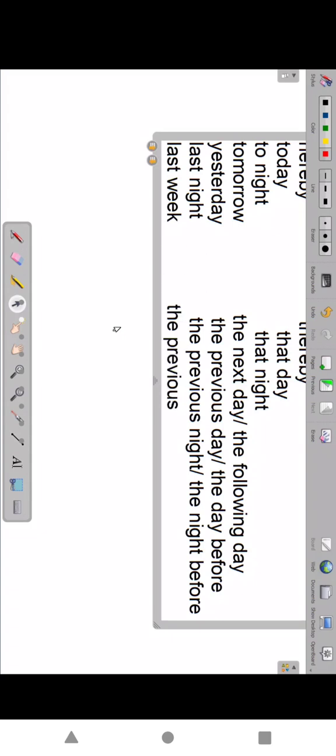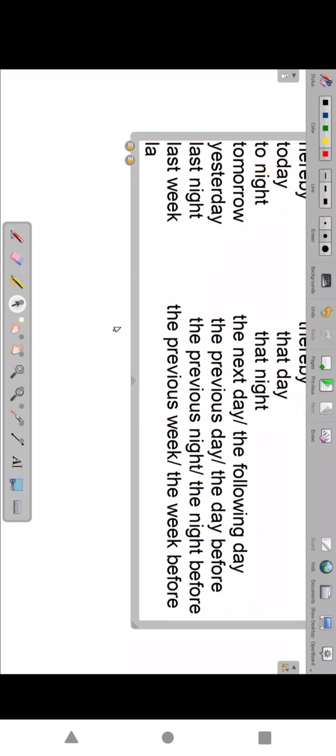Previous means before. For MCOM, previous means first year, and final year is final. Previous day means the day before. So MCOM final year, MCOM previous, MA previous, we say in PG generally. So the week before.